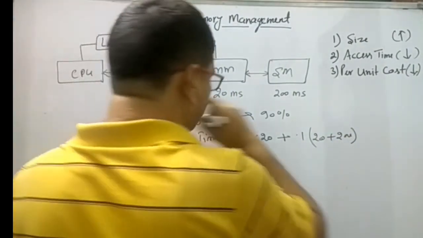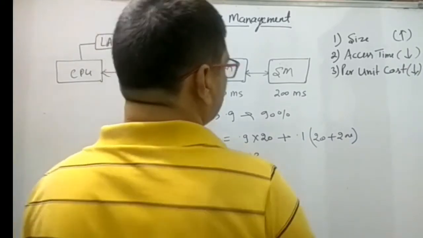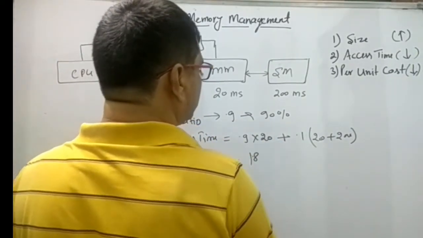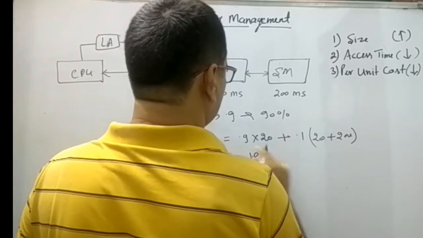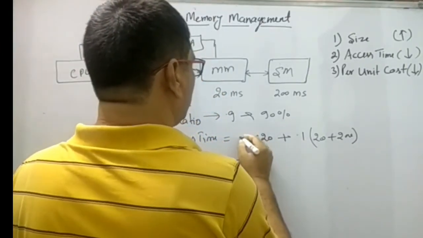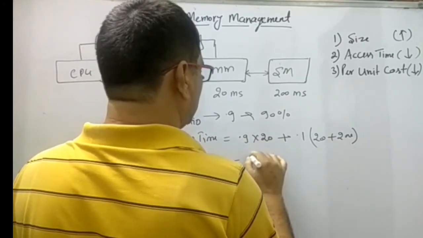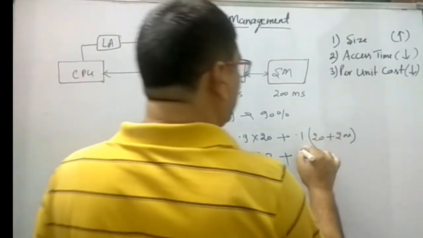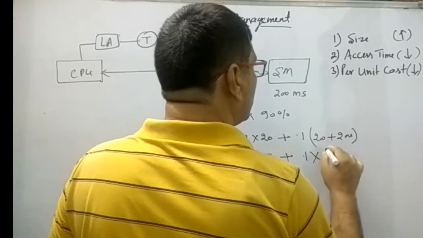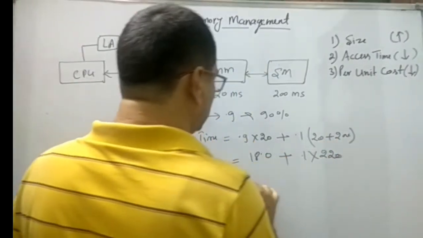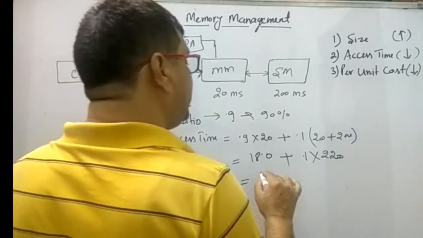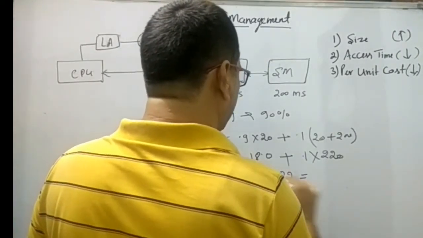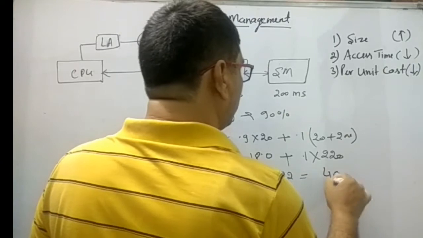That is equal to 18 plus 0.1 into 220, which is 22. So 18 plus 22 is equal to 40 millisecond.